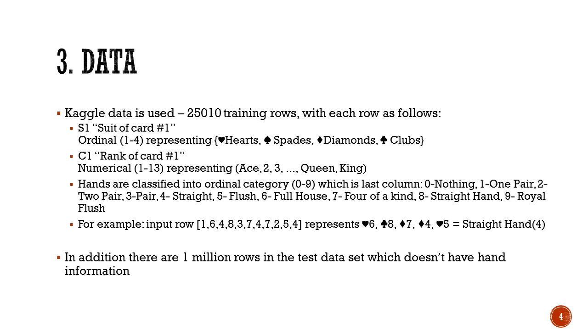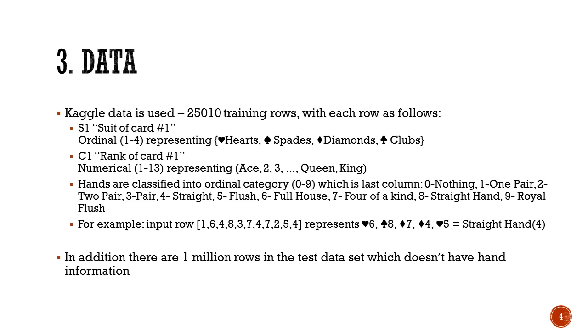The data set that was used for this project was obtained from Kaggle. It was based on a competition, the poker rule induction competition. The data set contained 25,010 training rows, and each row gives the information on the suits and the cards in the following way.